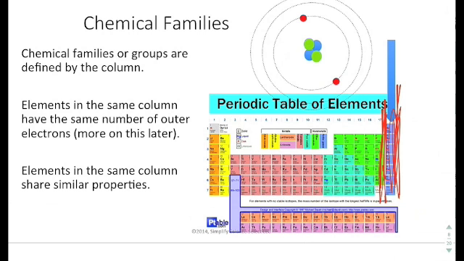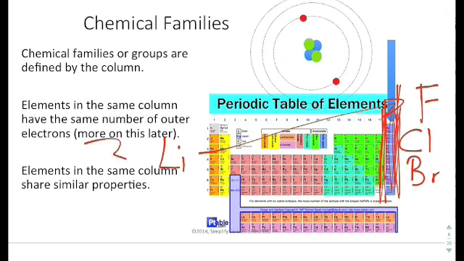So fluorine acts very similarly to chlorine, which acts very similar to bromine, whereas lithium acts very different from fluorine, even though they're in the same chemical period, number 2. Even though they're in the same chemical period, they have very different properties. But lithium acts very similarly to potassium. So the chemical families, the vertical columns, will tell you how they react.